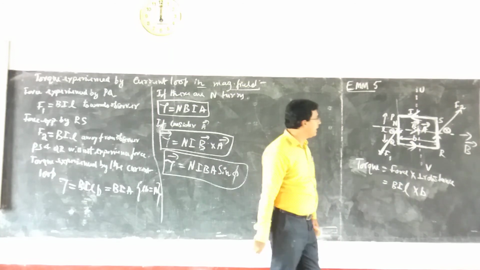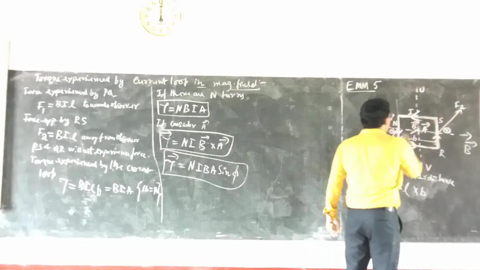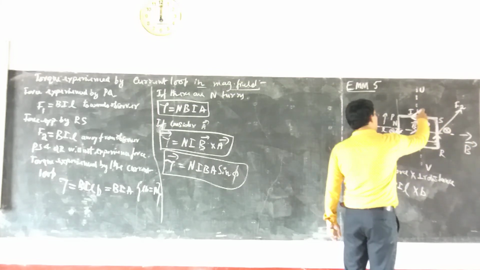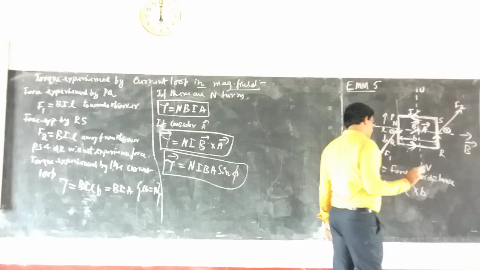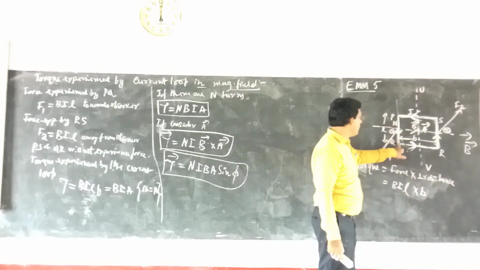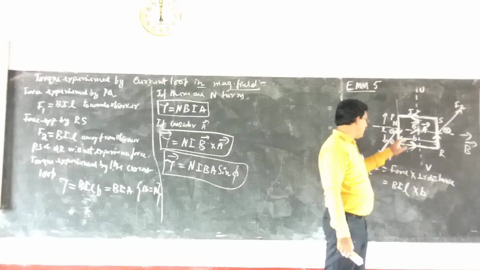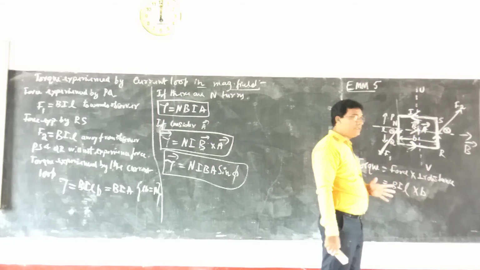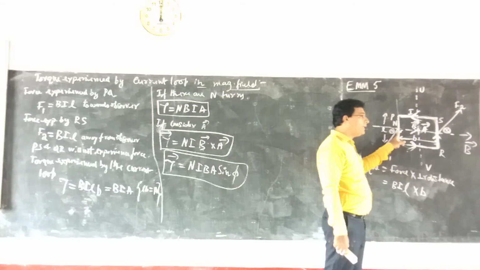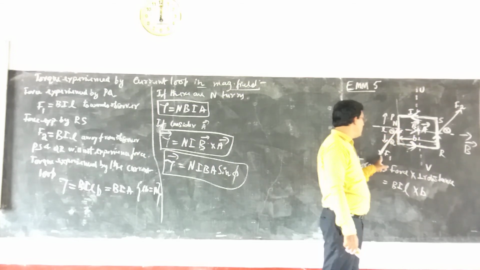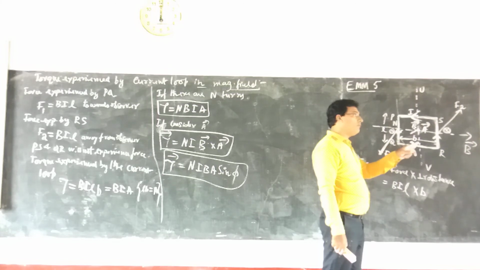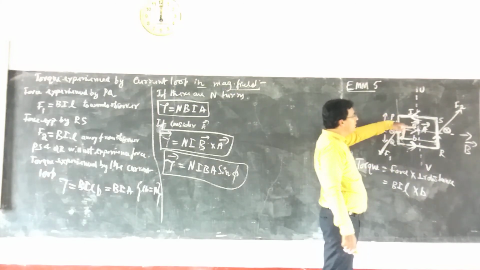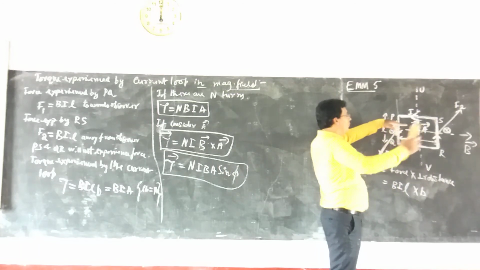Just to summarize, we consider the coil like this: length, breadth, magnetic field direction. The current is in this direction. Then in this particular arm PQ, apply the force acting on a current carrying conductor, F equal to BIL sin theta. For theta equal to 90 degree, F1 equal to BIL, and the direction of F1 is given by Fleming's left hand rule. The current is in the downward direction, and the fourth finger gives the force like this.